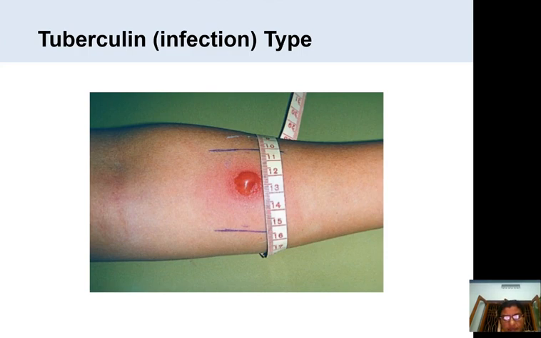Purified protein derivative of the tuberculosis disease is given intradermally. This is called the tuberculin test. This is a positive test. Here the person might have been immunized with BCG for tuberculosis prior to this injection itself, or he is exposed to the disease. These two things can happen.